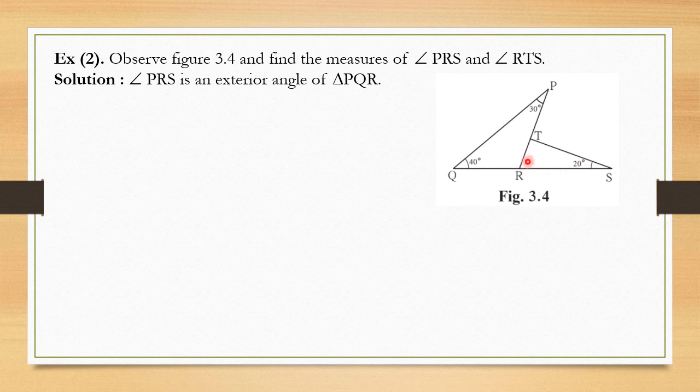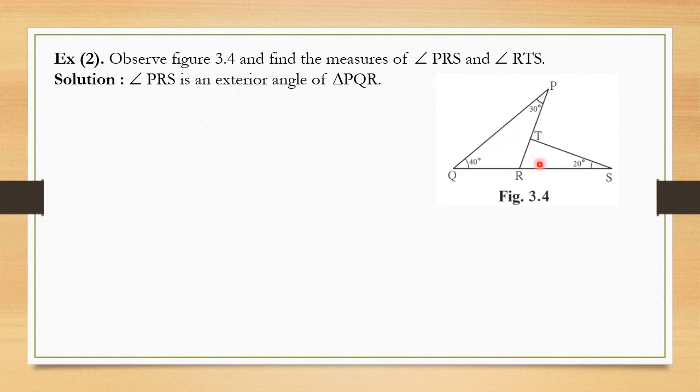So this PRS is the exterior angle of which triangle? If you see properly, it is the exterior angle of triangle PQR, right? So this angle is the exterior angle of triangle PQR. So that first statement you have to write down: angle PRS is an exterior angle of triangle PQR. Now both the remote interior angles are given.